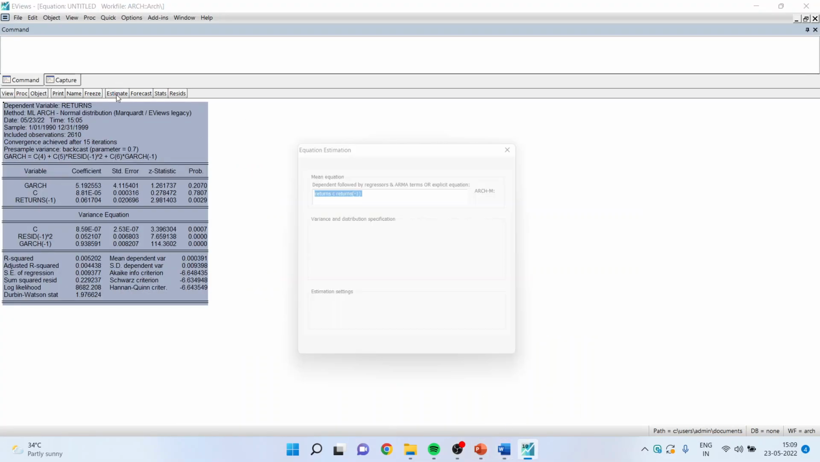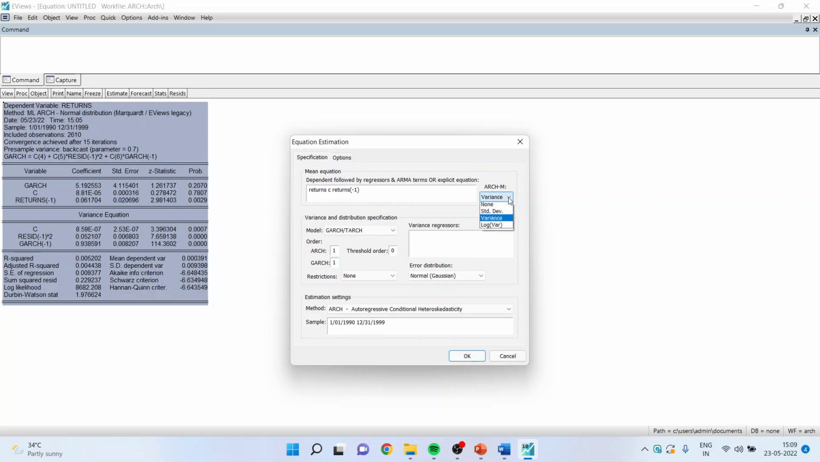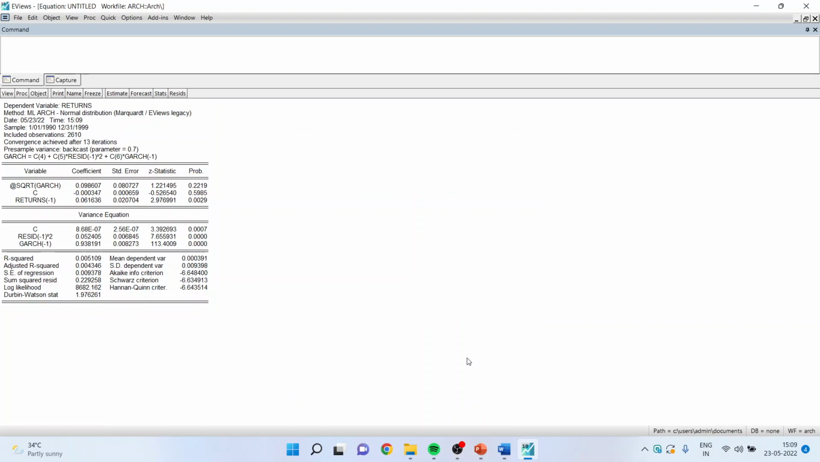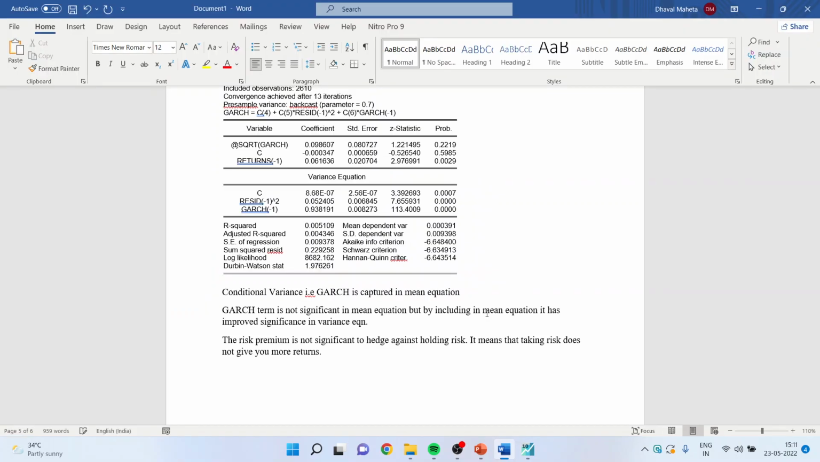Again, we will go in estimate, and this time in options, make sure that you activate the standard deviation effect. Click OK. And you got the result. Let us copy this result again on the Word file. Now here you can see the term here is square root of GARCH. Again, the p-value is more than 0.05 and therefore this term is not significant.